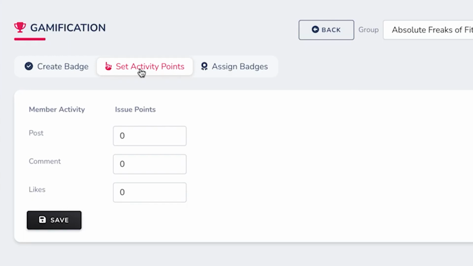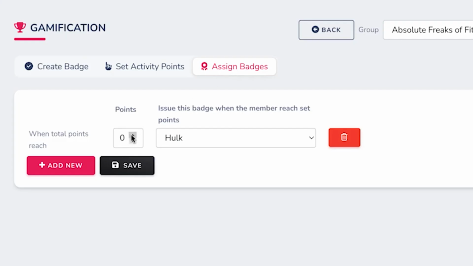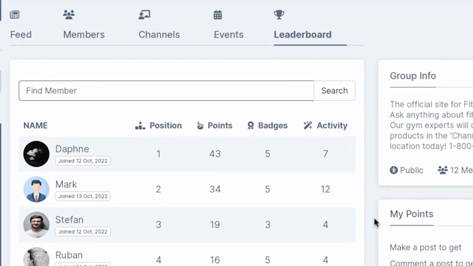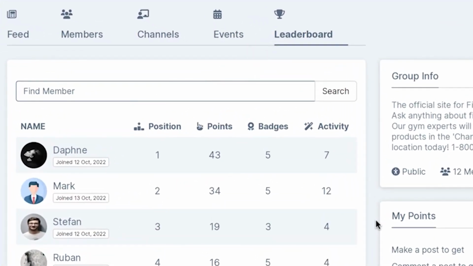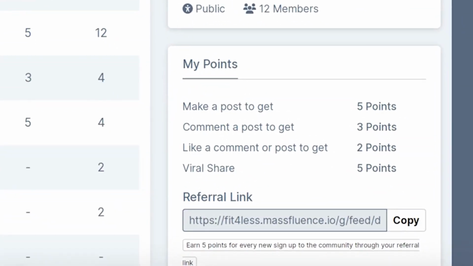Then set your gamification points. Dish out points for certain numbers of comments, likes, or posts in your community. Then when users reach a certain level of points, they receive a certain gamification badge that shows they are elite status and gives them access to free goodies as well. Now, this is going to help your site explode in popularity, as everyone is psychologically drawn to statuses and badges, and Massfluence is the only gamified community builder out there.